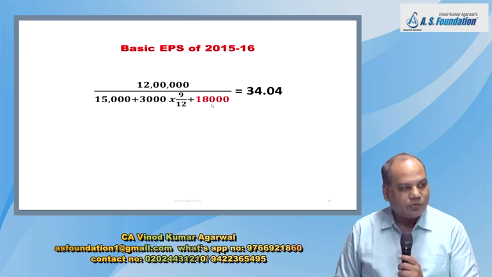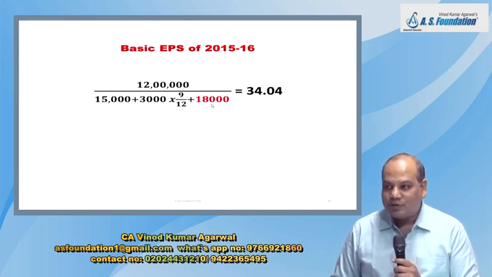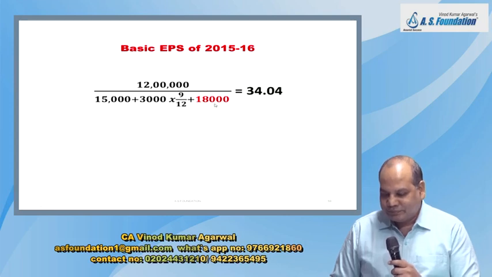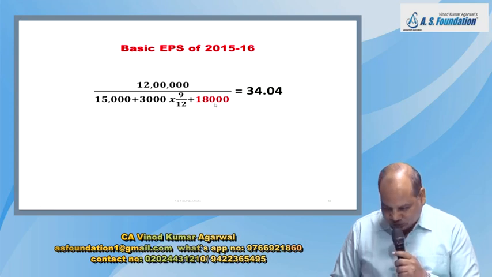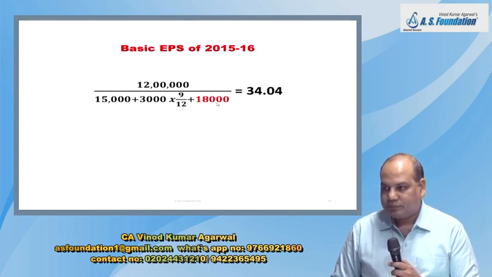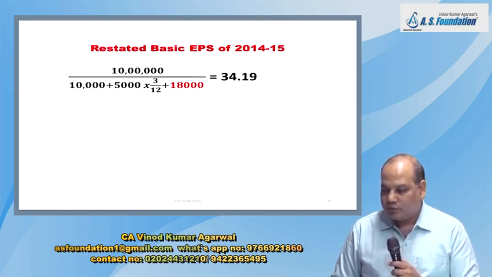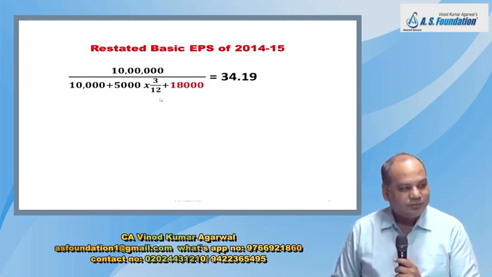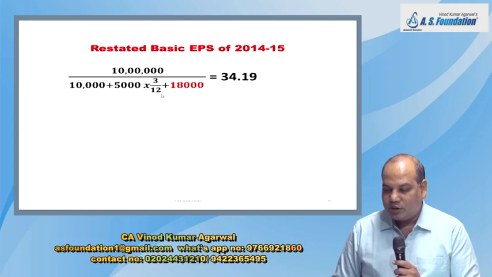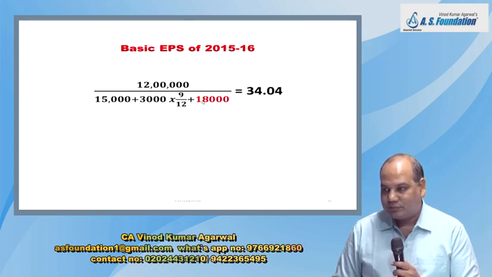Then bonus shares were issued. So I will add 18,000 without giving effect of time. So what is the answer here? 34.04. But because you have issued bonus share in this year, you have to restate the basic EPS of previous year. How many bonus shares were issued? 18,000. Now there are two answers possible for restated.